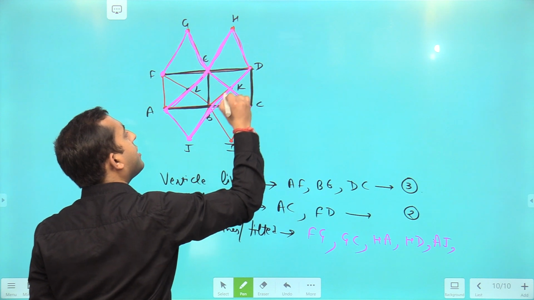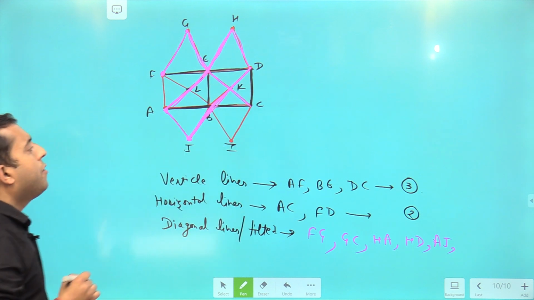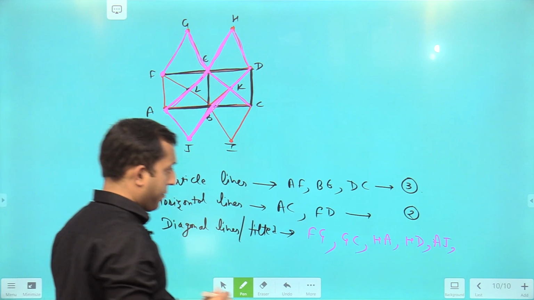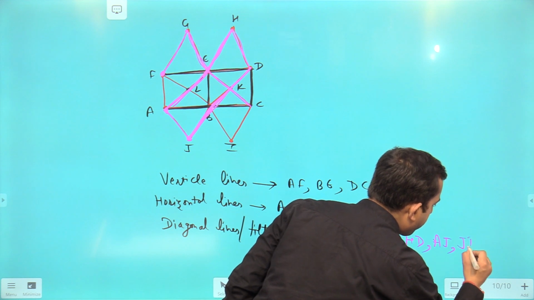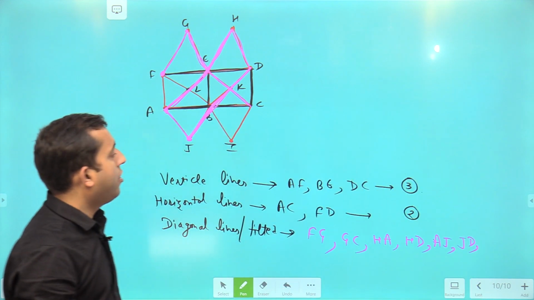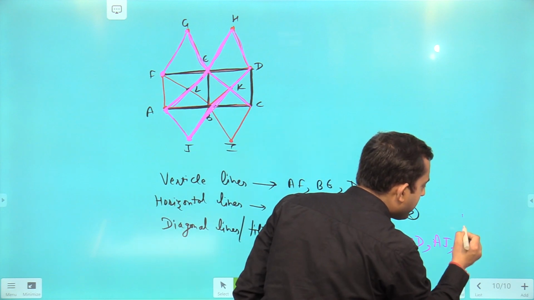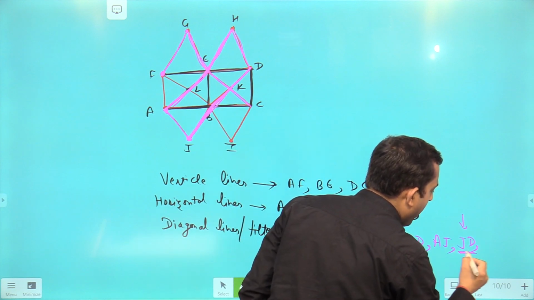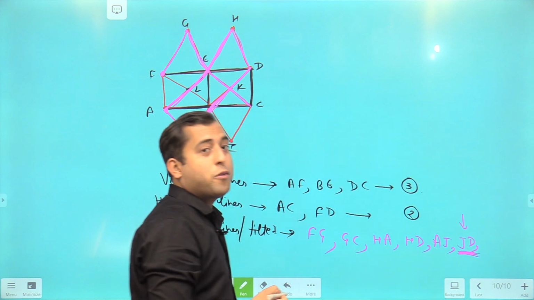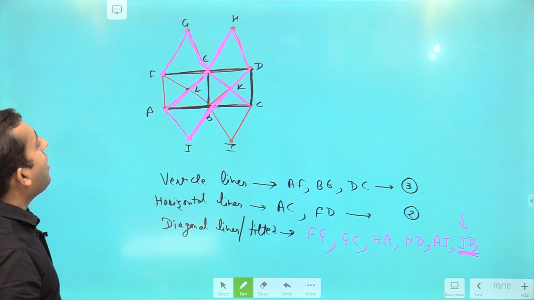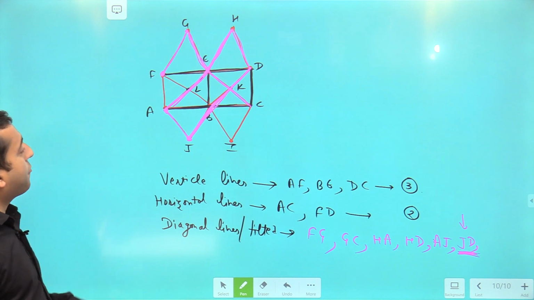JBKD is a single line. Point B, point K, point D, point J are lying on the same line. So JD, right? Okay, I hope this line will give you beautiful memories. JD.